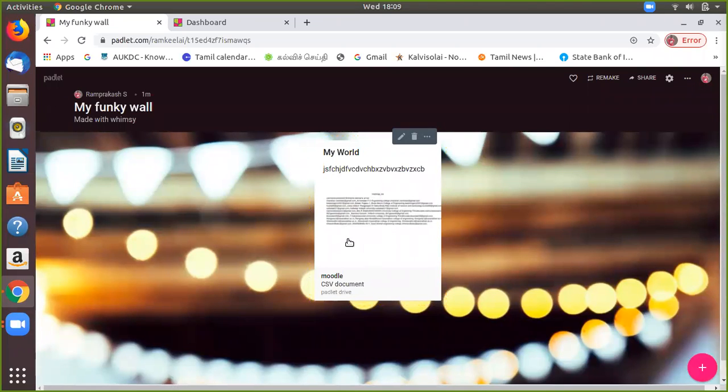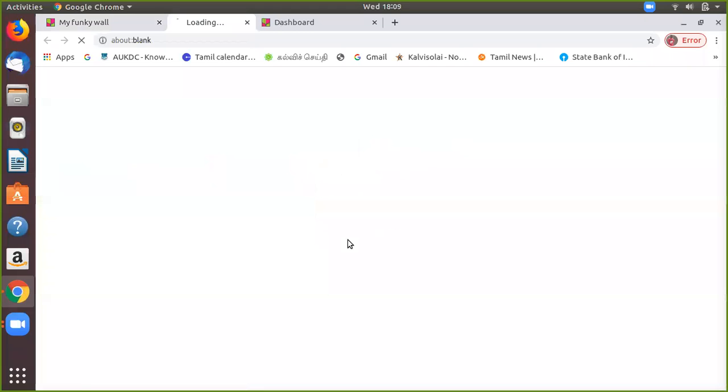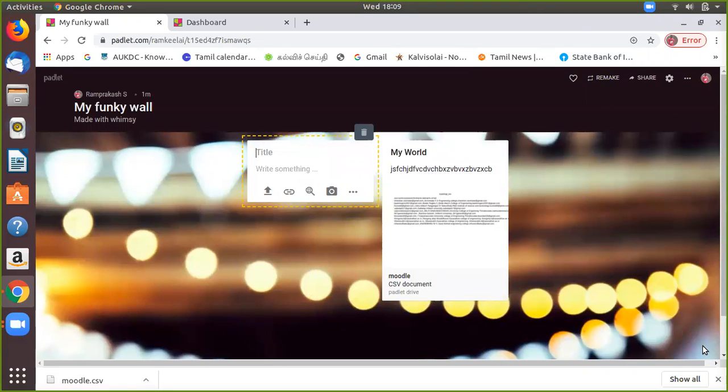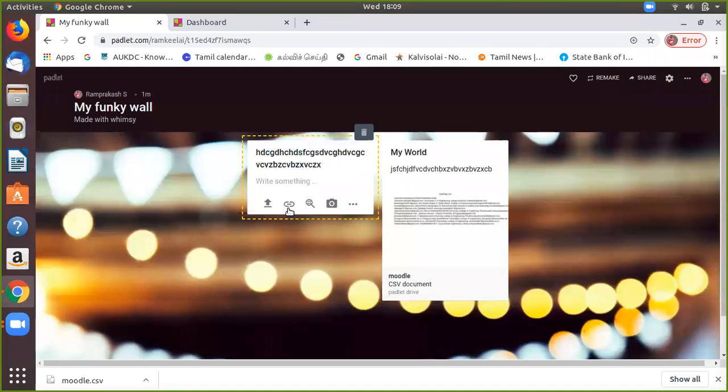So your pattern has been created. That's all, it has been created. You can open in another link. Then click this icon, then you can write another content, and you can upload some website link.